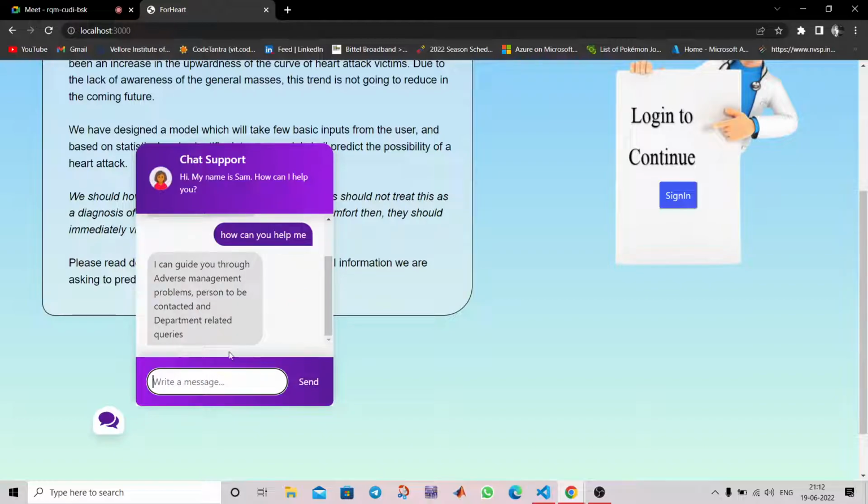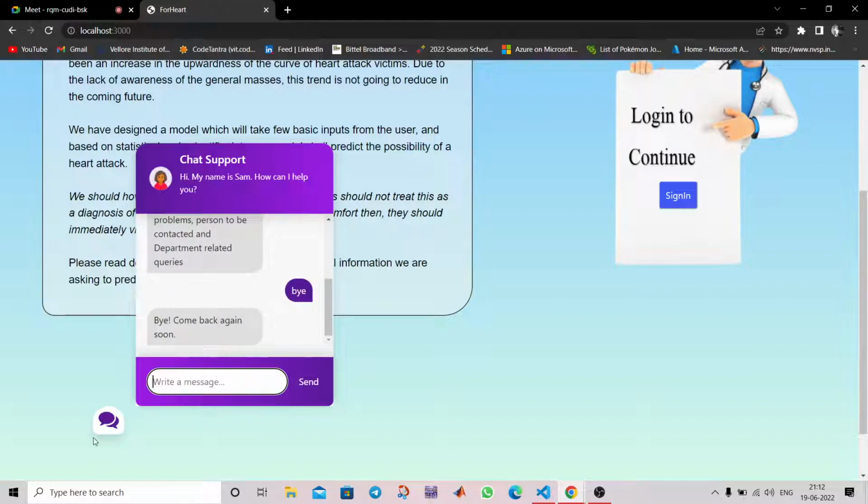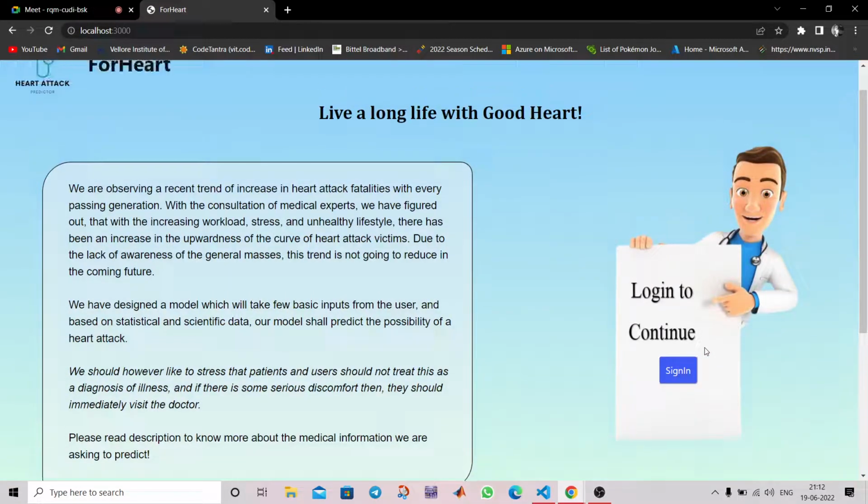So this is a small demo of it. In order to use our project, first we need to sign in. For the authentication purpose, we used Auth0.